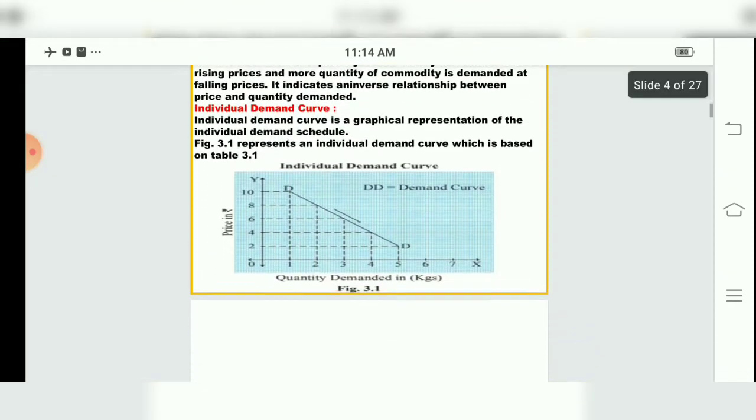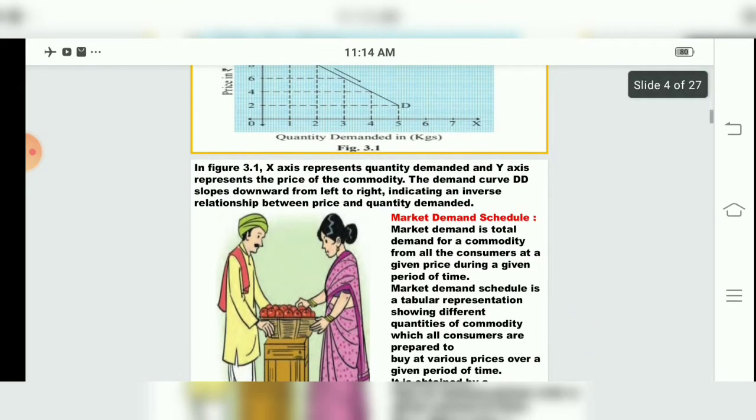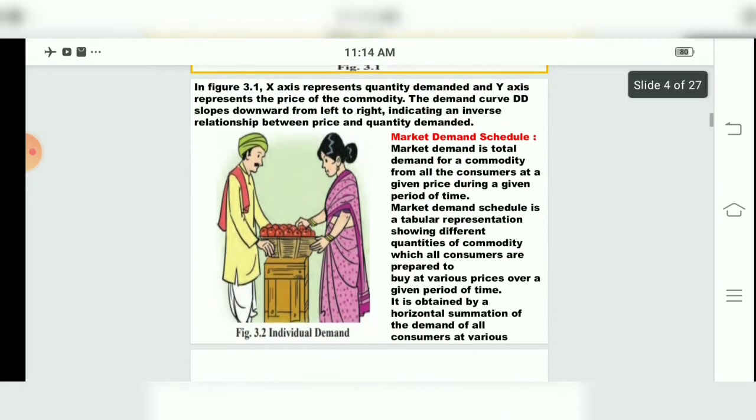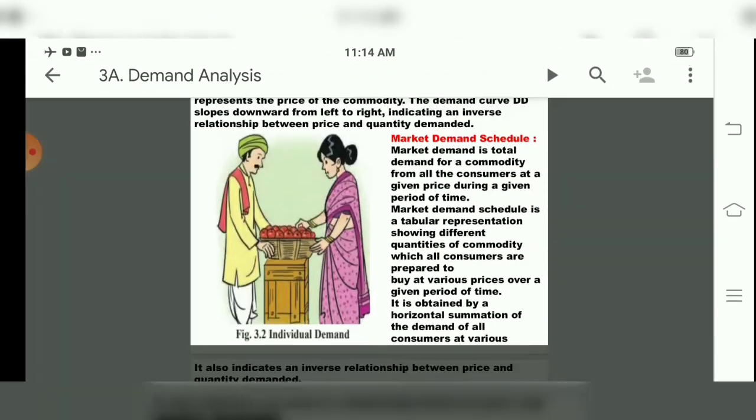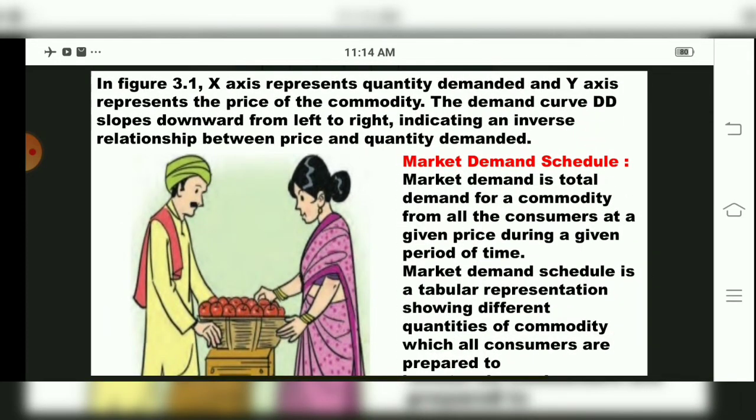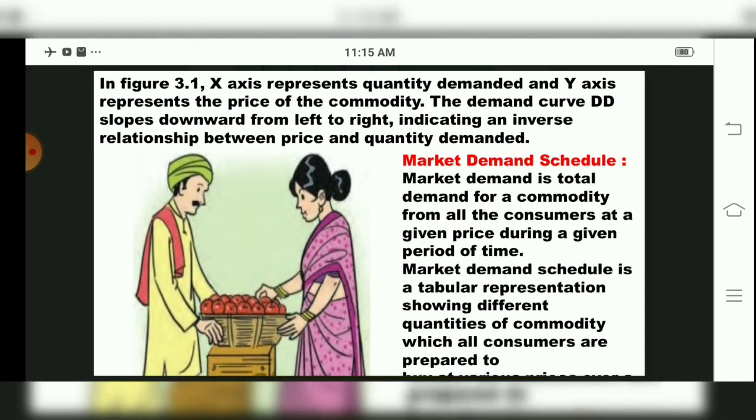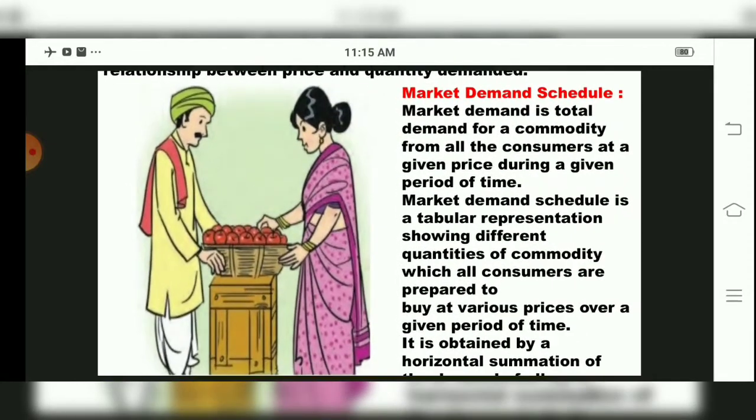Okay. Now we come to our next topic, the market demand schedule. As we studied about the diagram, the x-axis shows quantity demanded, and the same is explained here, children: in figure 3.1, the x-axis represents quantity demanded and the y-axis represents the price of the commodity. The demand curve DD slopes downward, as we have seen, from left to right, indicating an inverse relationship between price and quantity demanded. Now we come to the market demand schedule, children.